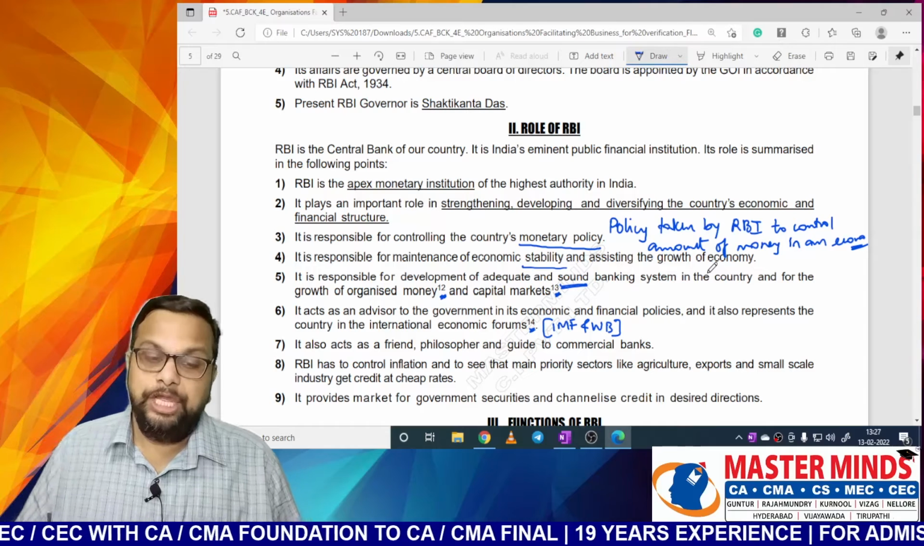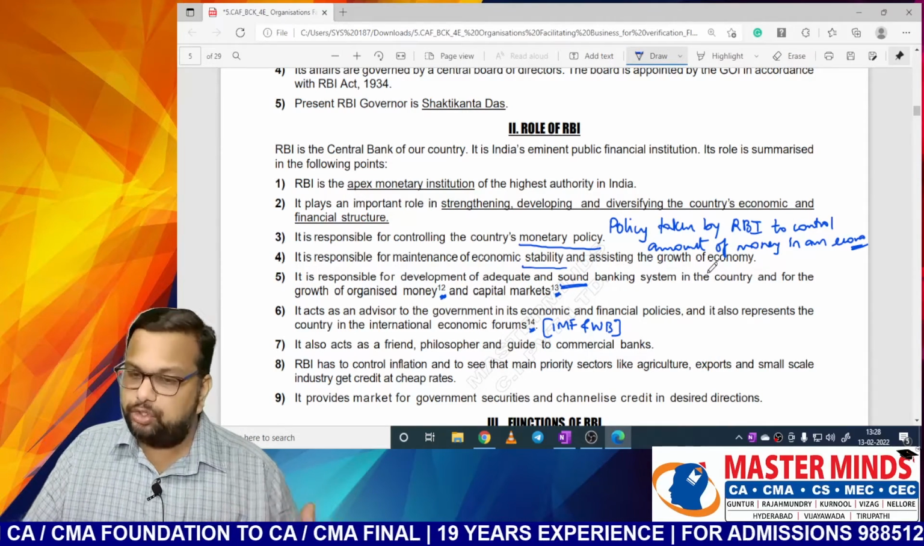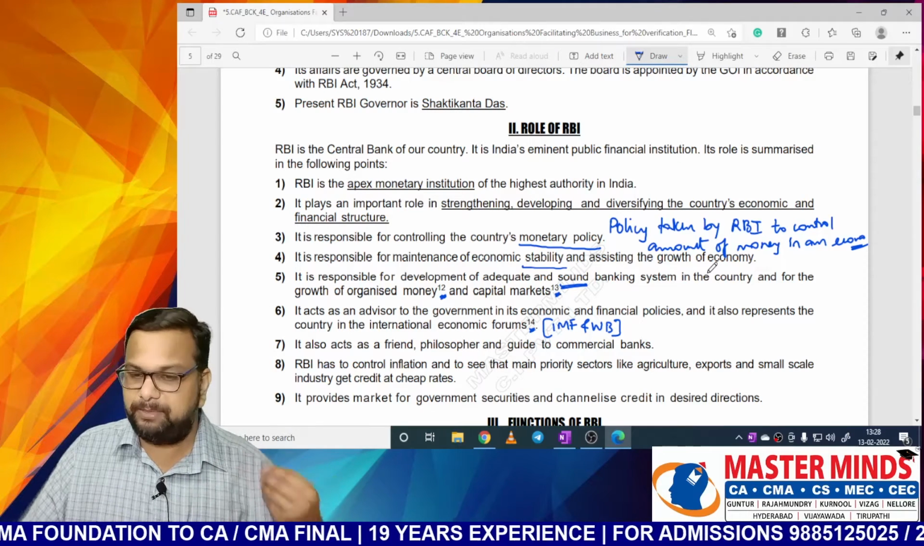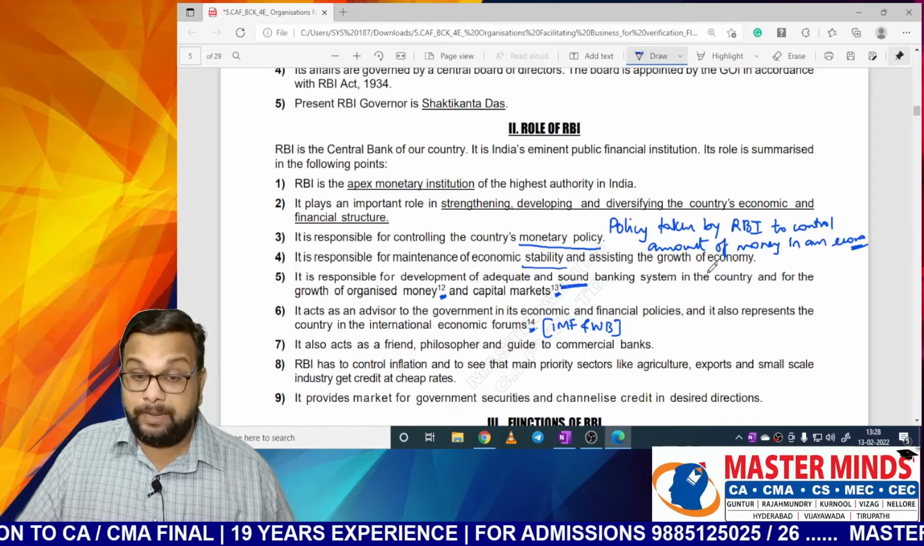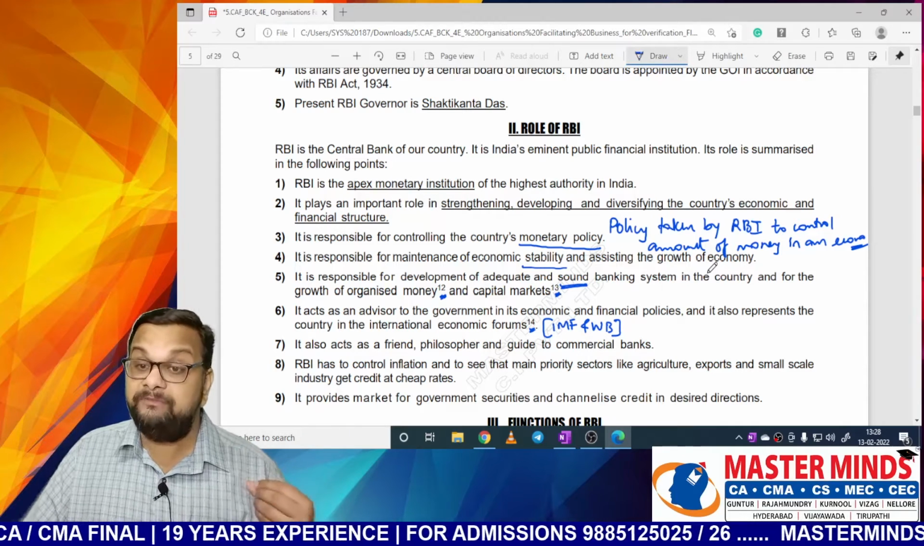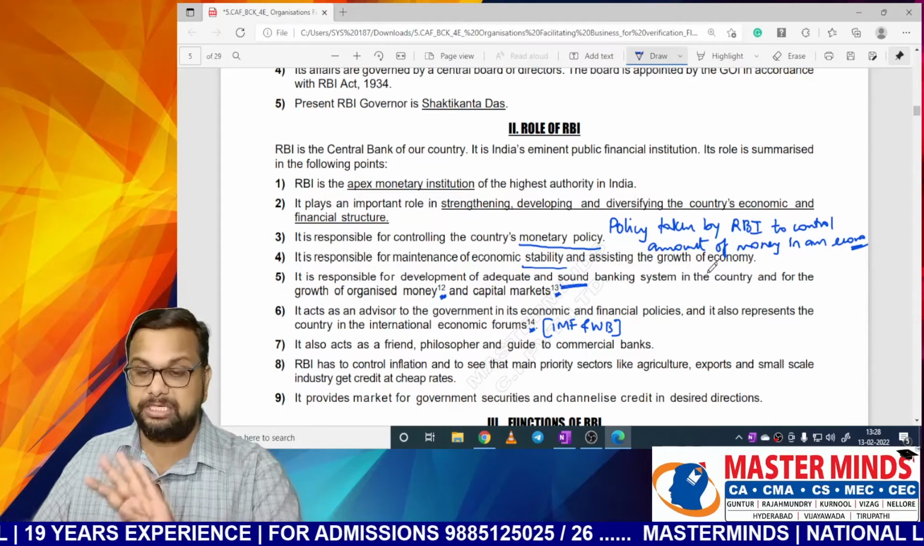Next, it also acts as friend, philosopher, and guide to commercial banks. No need to explain that, Nana. From time to time, it will keep on guiding commercial banks. It will keep on advising commercial banks. And in case of any crisis, the RBI will bail those banks out, either from a decision-making point of view or from a financial assistance point of view.